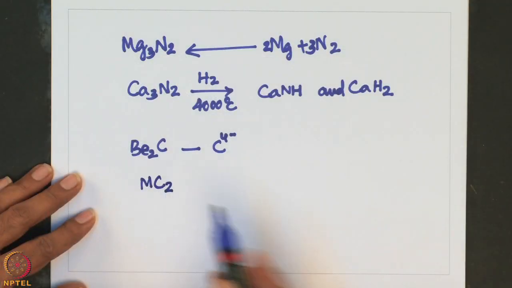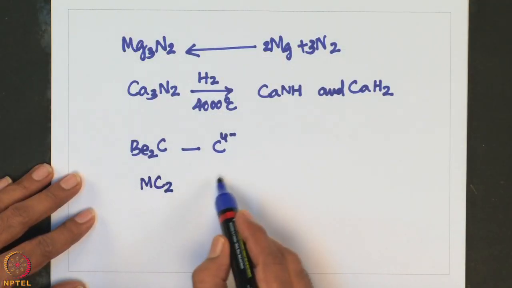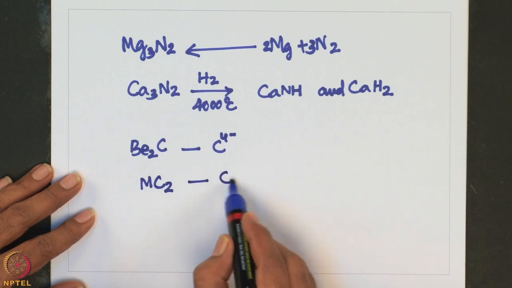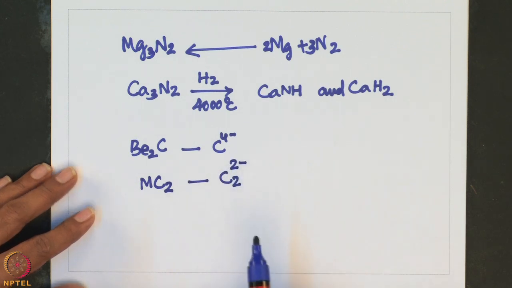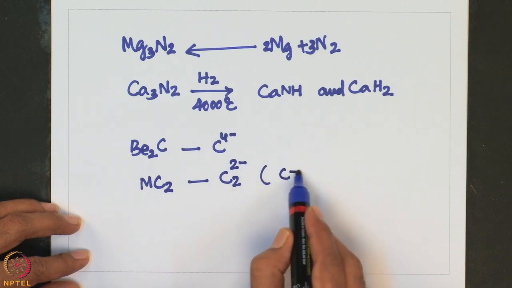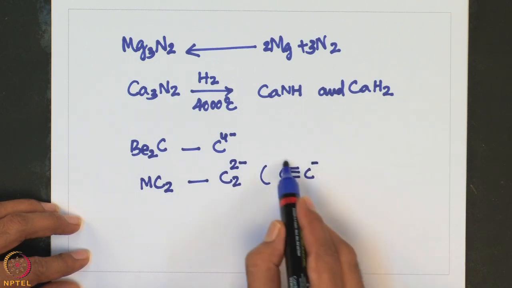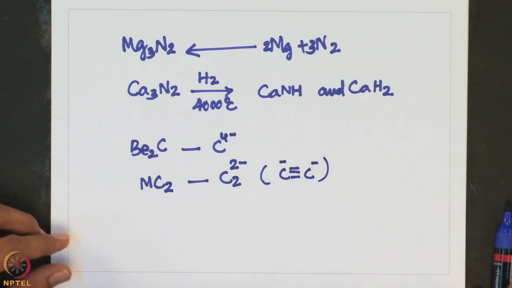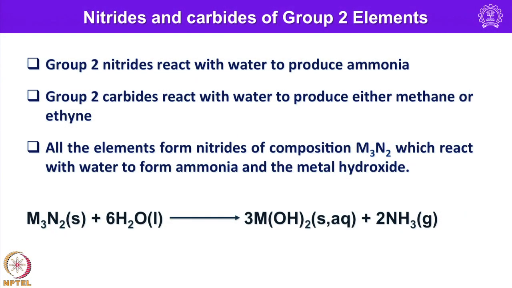They form preferably this kind of species, and this indicates they contain C2 minus ion here, essentially an acetylide ion. This is nothing but acetylide ion.